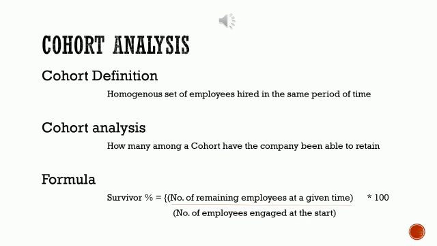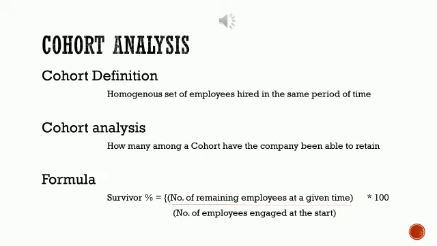To understand what we mean by a cohort, let us look at the definition. Cohort is a homogeneous set of employees who have been hired in the same period of time for an organization. For example, all employees hired from the same campus during a particular year like 2018-19 form a cohort group.